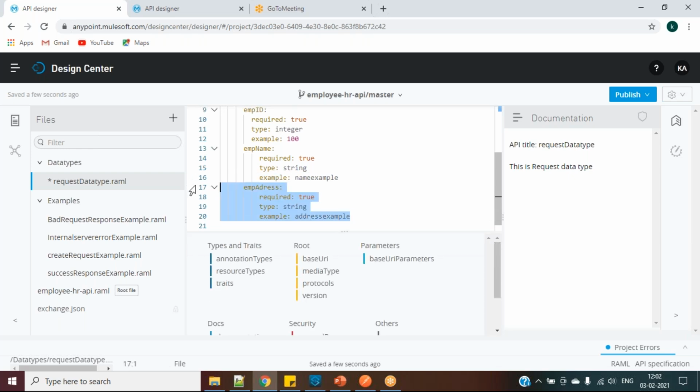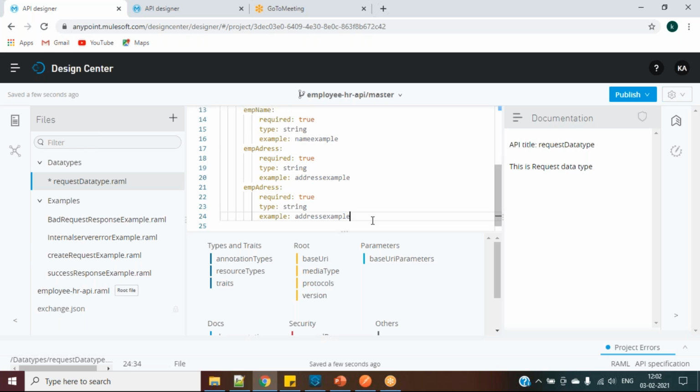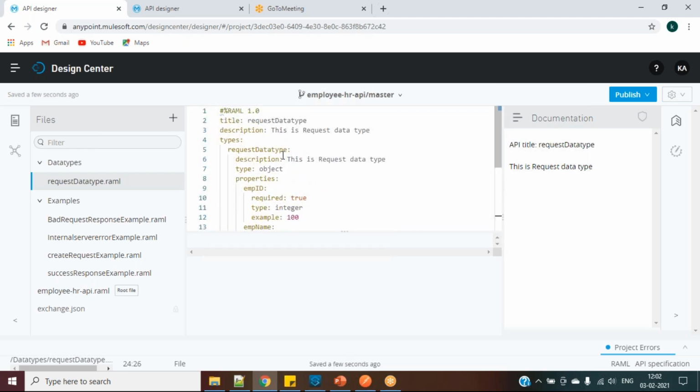I will copy this again and paste it. We have EMP address and we have EMP status. Status example. So in this way, we have created our first type, that is of request data type.